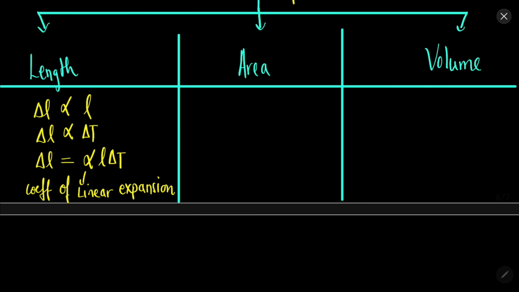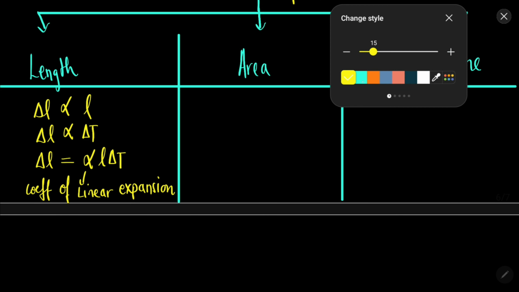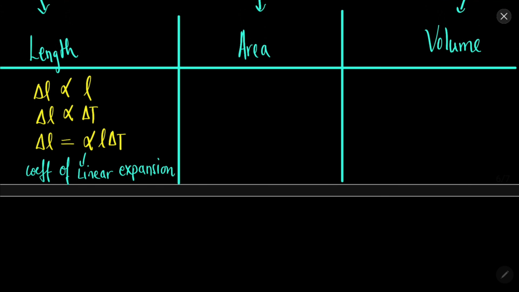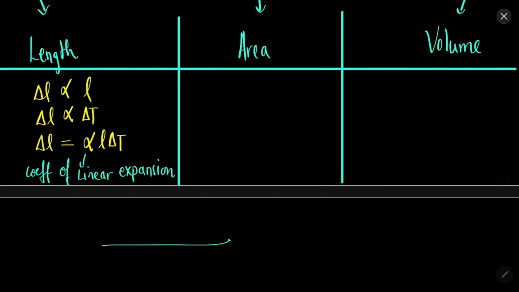This coefficient of linear expansion tells us that if something has more alpha, its expansion will be more. If something has less alpha, its expansion will be less for a given temperature and a given length. It is quite understandable that if the length of the object is more, then it will obviously expand more. If a shorter object is there, it will expand less. And if the temperature difference is more, that is, going from 0 to 10 degrees versus going from 0 to 100 degrees, obviously the expansion will be more.